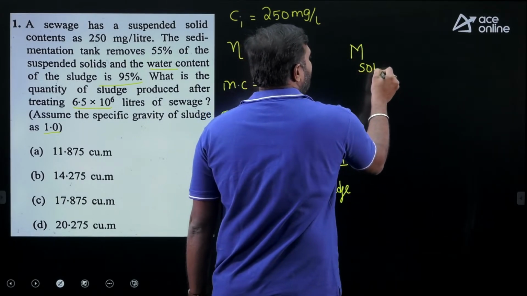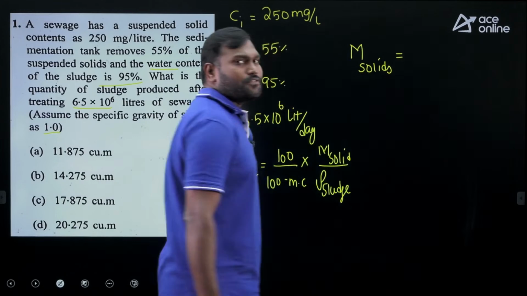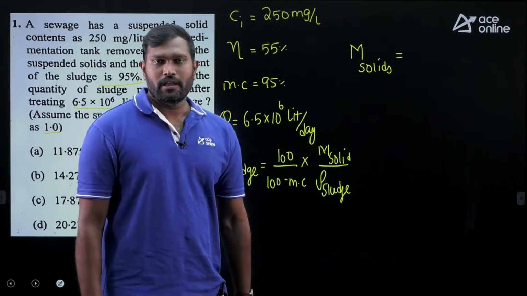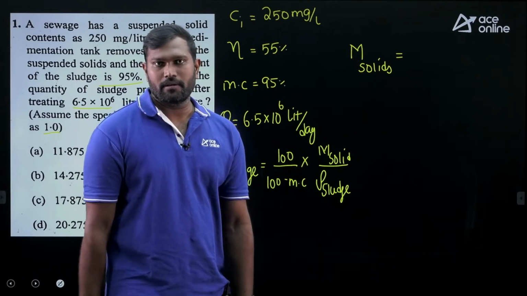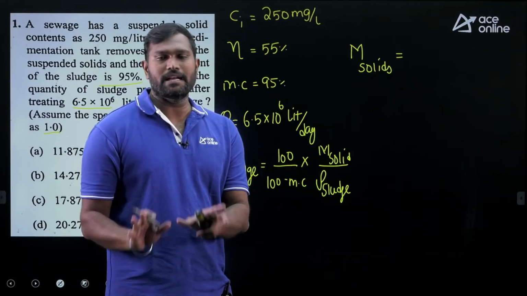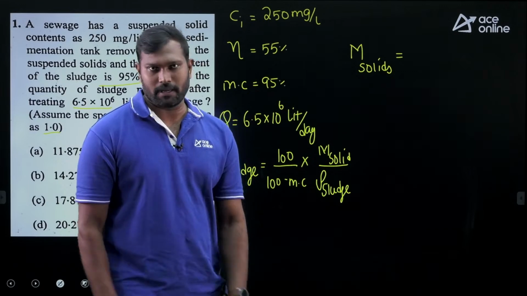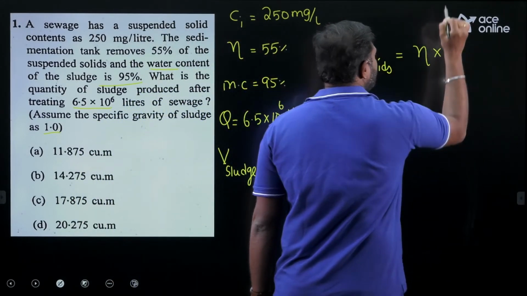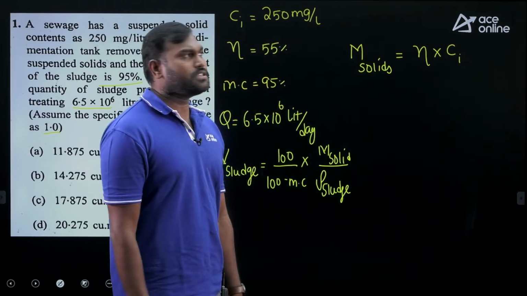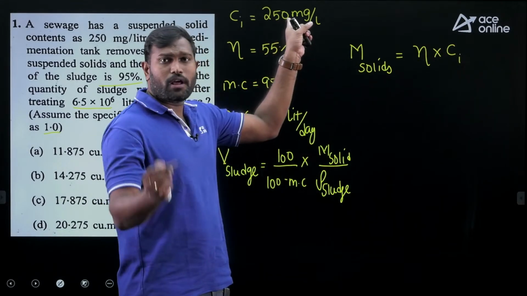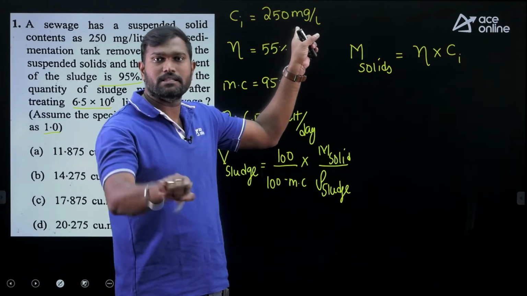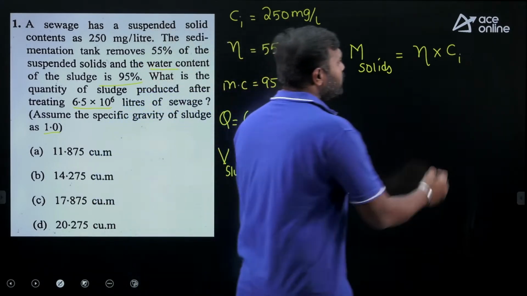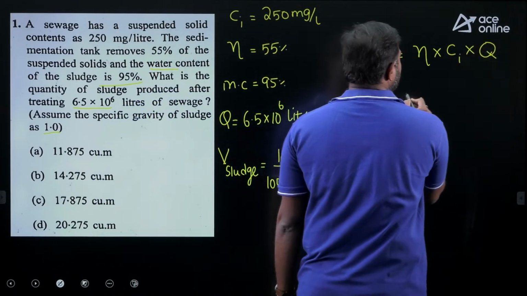How to find out the mass of solids? The mass of solids is in terms of kg. So in environmental engineering, any concentration in mg per liter multiplied with the MLD gives the result in terms of kg per day. So whatever the concentration of the solids in the sludge is, efficiency into Ci, initially 250, but out of that 55% is present in the sludge, 45% is going to be present in the effluent, right? So multiply with the Q as a discharge.